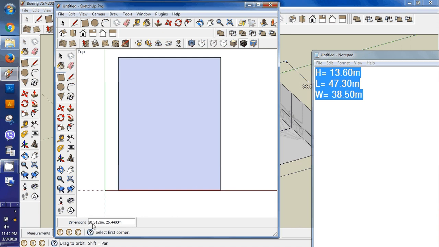So let's change this. The wingspan will be 38.5 meter and the length will be 47.3 meter. Press enter.